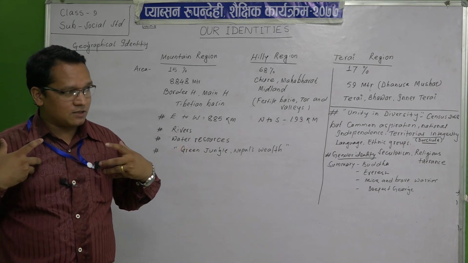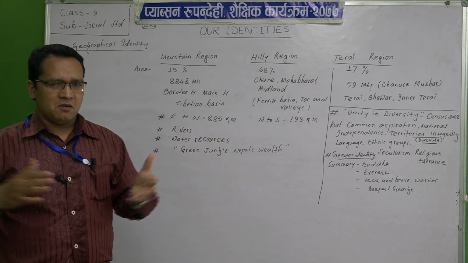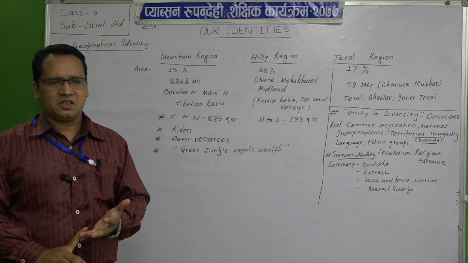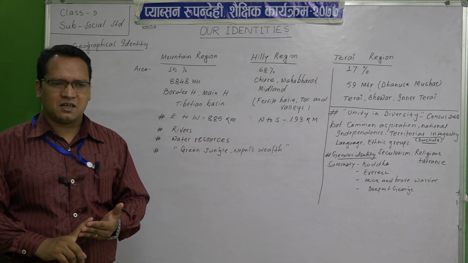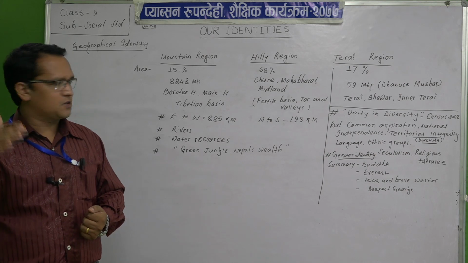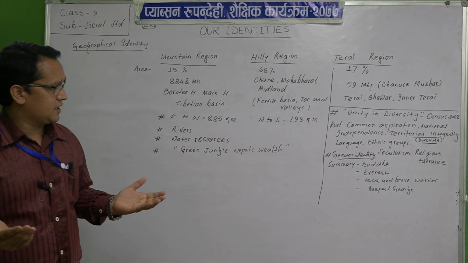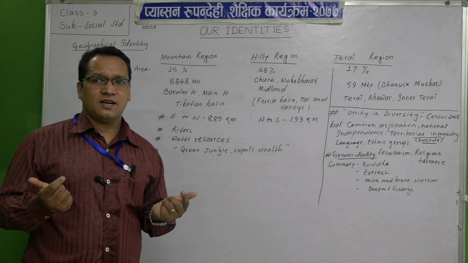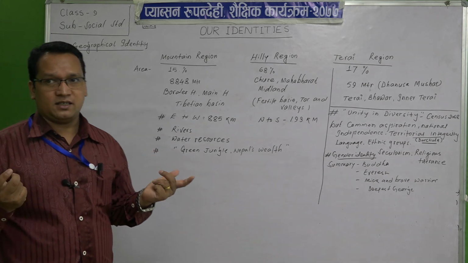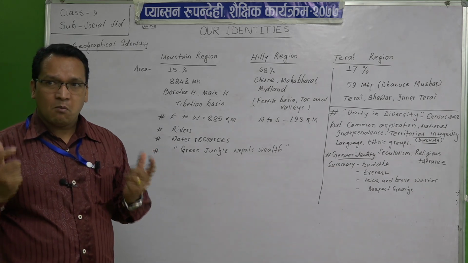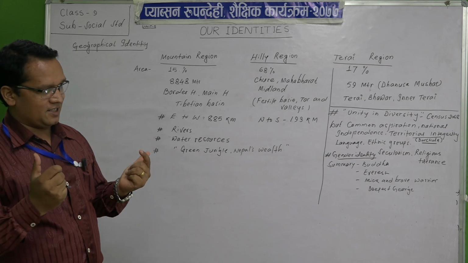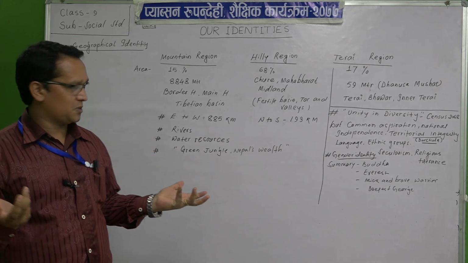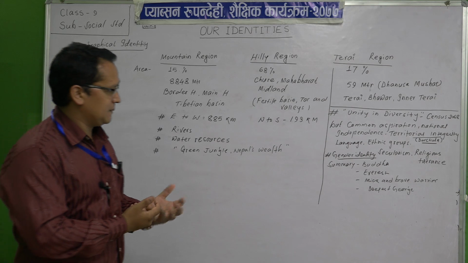So our country is multi-talent, multilingual, multi-ethnic, multi-caste, multicultural, many multis we have. So that is our identity. Unity in diversity is our identity. Multi is our identity. The main thing is that multi is our identity. We have many more. So, unity in diversity.